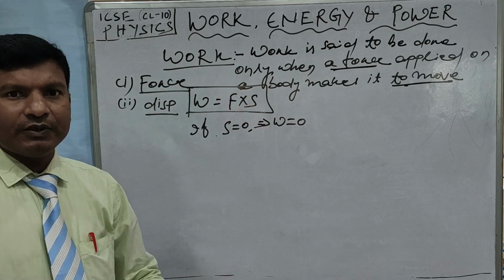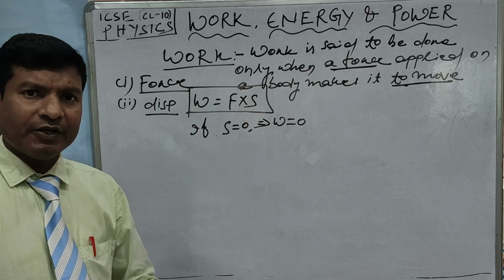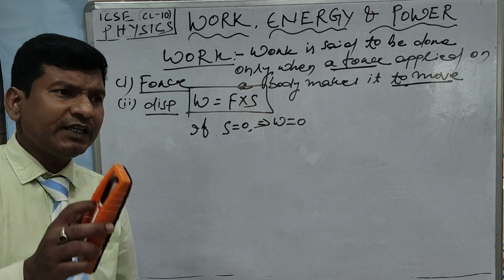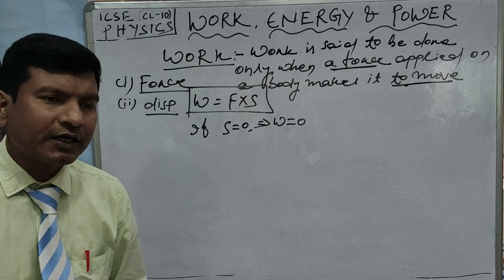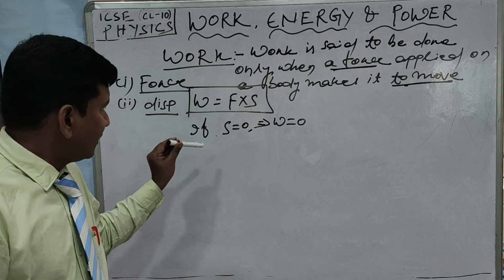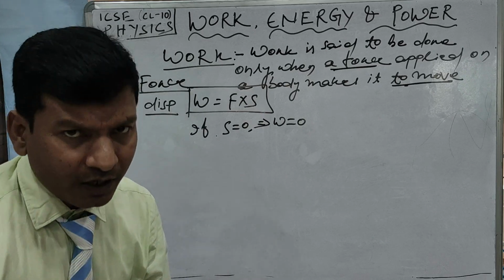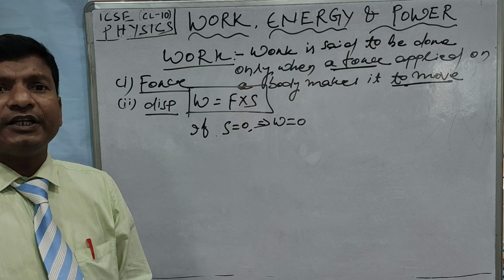So in that situation, whenever the force is applied onto the body and the body does not move along the direction of the force, the body is moving in some other direction. In order to calculate the amount of work done, we have to find the component of the displacement along the direction of the force. Now, what is this component of displacement along the direction of force?